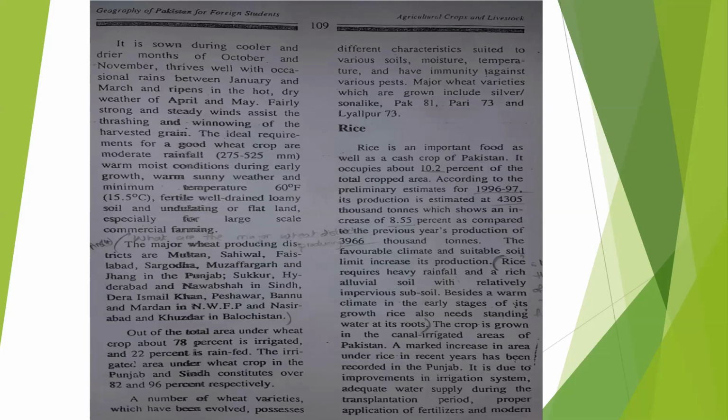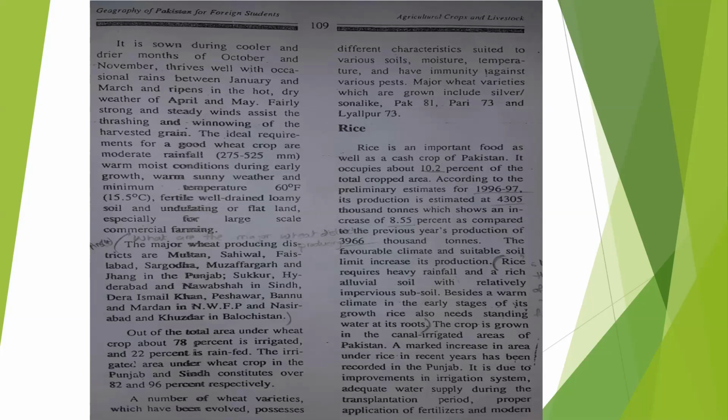Name these areas. The major wheat producing districts are Multan, Sahiwal, Faisalabad, Sargodha, Muzaffargarh and Jhang in the Punjab; Sukkur, Hyderabad and Nawabshah in Sindh; Dera Ismail Khan, Peshawar, Bannu and Mardan in NWFP; and Nasirabad and Khuzdar in Balochistan.